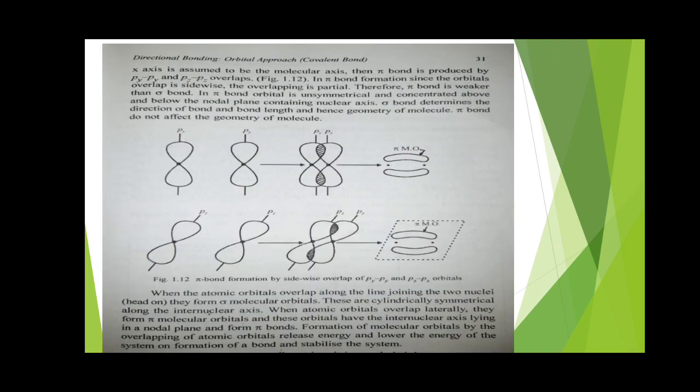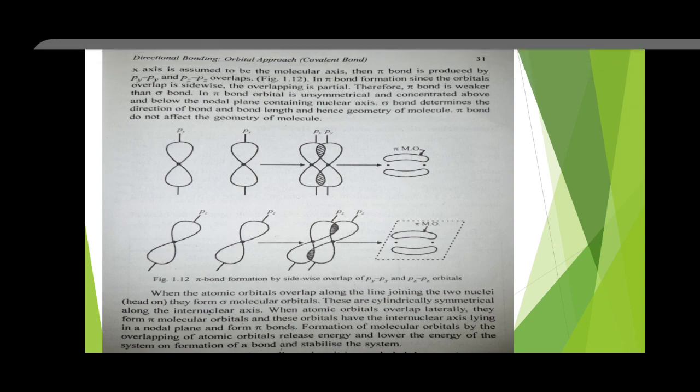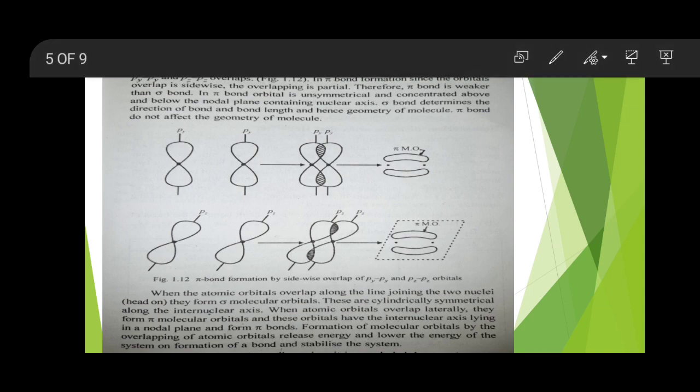Now, sometimes the s orbital of one atom overlaps with the p orbital of another atom. But as we know, there are three p orbitals: px, py, and pz.